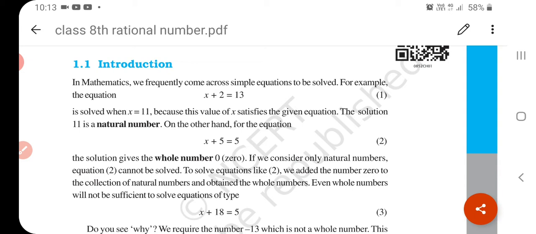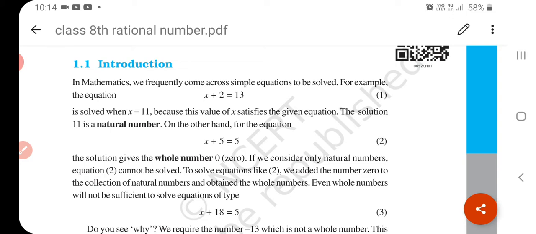And in weather information on news channels, in hilly areas, the minimum temperature is shown with a minus sign.